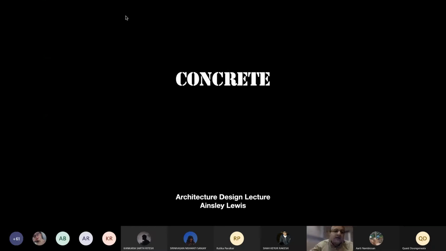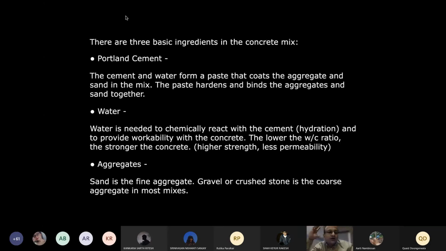When you look at concrete, there are three elements in it. One is Portland cement, which when mixed with water becomes a paste, and with aggregate it hardens and you get what is called concrete.